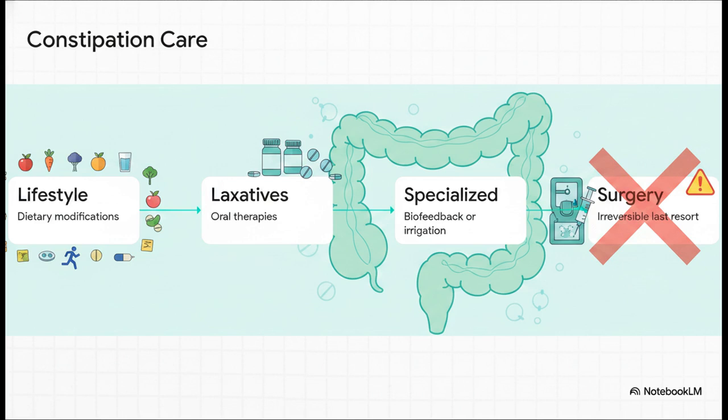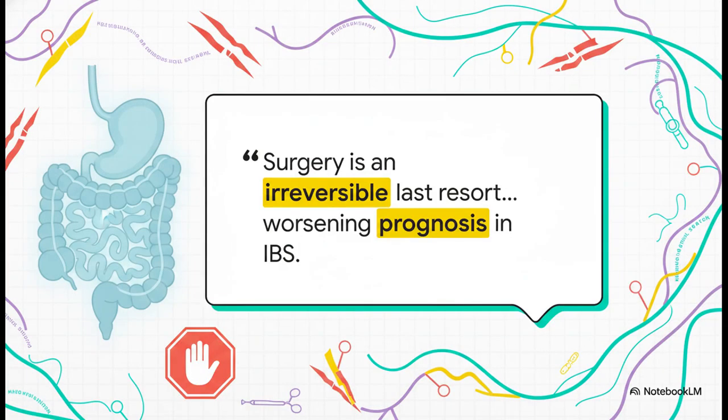A subtotal colectomy is an irreversible last resort, reserved only for highly selected patients, simply because it carries a massive risk of leaving the patient with ongoing, debilitating pain and bloating anyway. Please pay close attention to this next academic warning. Irritable bowel syndrome, or IBS, is a functional disorder. Let me be clear, there is no role for surgery here. Unnecessary surgery in IBS or functional constipation leads straight into a vicious spiral of visceral sensitization. By operating, you risk creating adhesions, you inadvertently validate an endless harmful search for some hidden organic disease, and you ultimately inflict profound harm on the patient, significantly worsening their long-term prognosis.